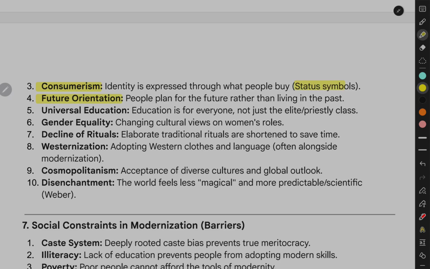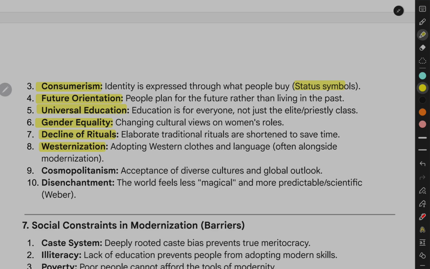Future orientation. People plan for the future rather than living in the past. Universal education. Education is for everyone, not just the elite, priestly class. Gender equality. Changing cultural views on women's roles. Decline of rituals. Elaborate traditional rituals are shortened to save time.